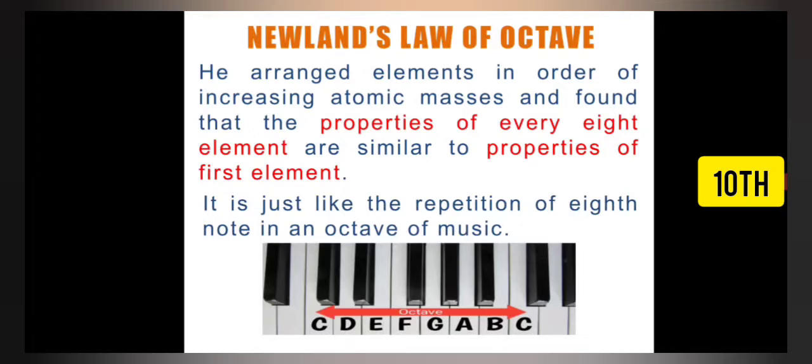In the same way he noticed that for elements placed in order of increasing atomic masses, the eighth element has the same property as the first element. That is why he called this Newland's law of octaves. So the law is: when elements are arranged in the order of increasing atomic masses, the properties of the eighth element are a repetition of the properties of the first element.